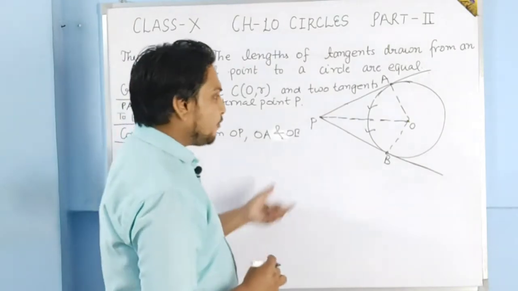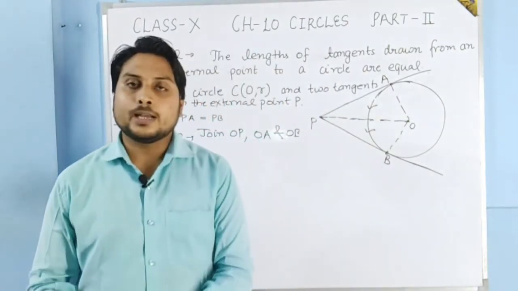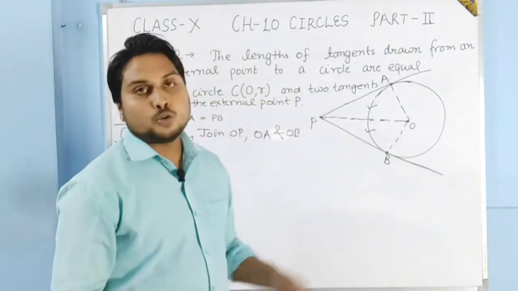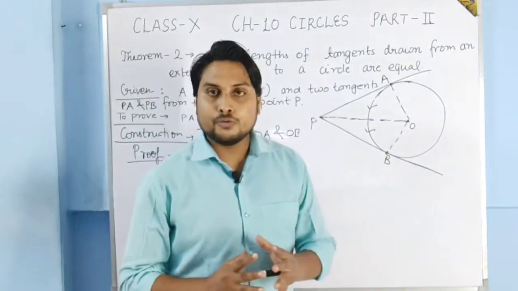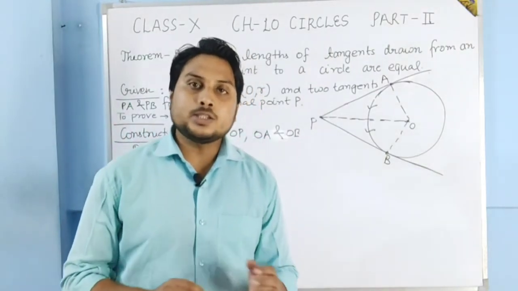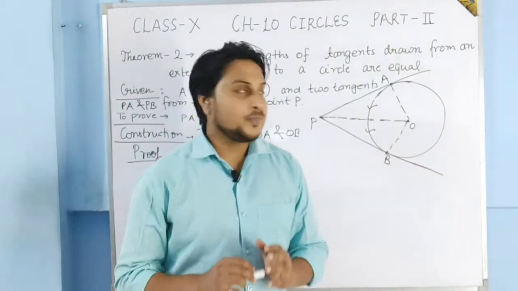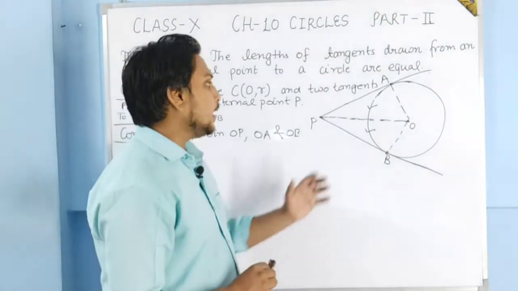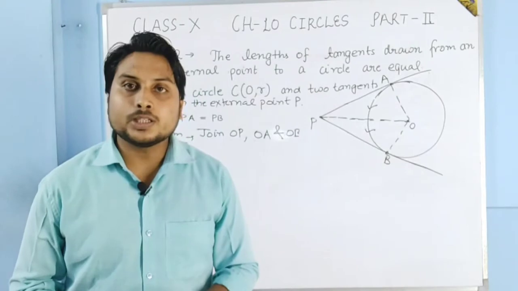So students, we have to show that PA is equal to PB. And we are having two triangles. So if somehow we show that these two triangles are congruent to each other, then by CPCT we can easily say that their corresponding parts will be equal to each other.